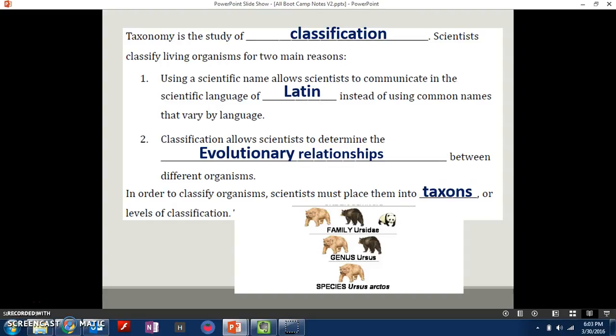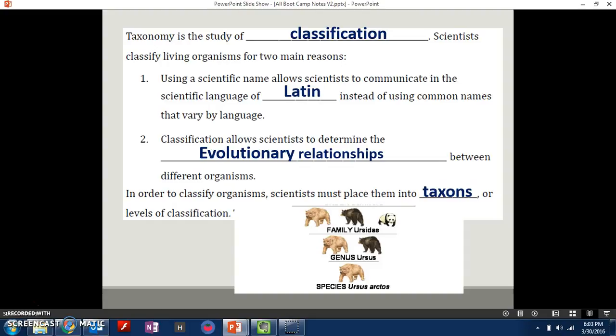So scientists classify living organisms for two main reasons. First of all, it allows us to use a scientific name, and we use the scientific language of Latin instead of common names so that we all have one way of pronouncing a certain animal's or plant's name. Classification also allows scientists to determine the evolutionary relationships between different organisms. So if two organisms are in the same category, they're probably more related than two organisms in different categories.